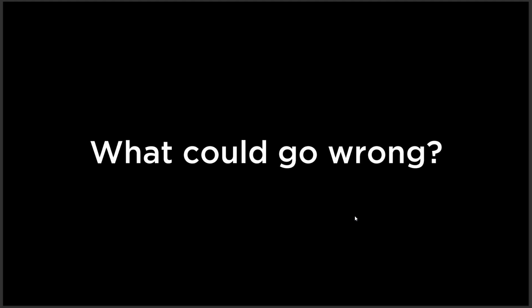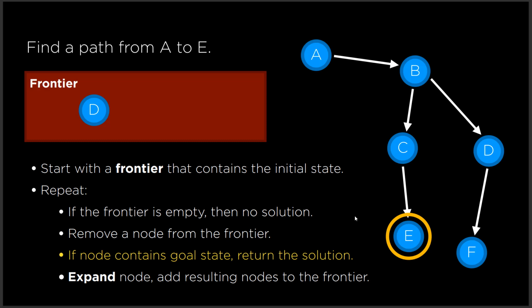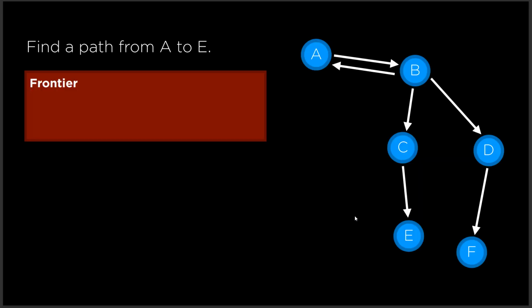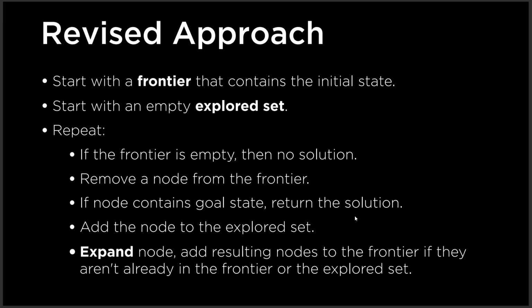But with the approach that we have used in this particular problem, what could go wrong? Just think about it. For example, I'm at node A, my frontier will be B, and I go to B. But now I can also go back to A. Previously we knew this is a directed graph, so I could go to C and D, but how would the algorithm know it can also go back to A? This can happen infinitely many times. We can go back to A, then B, then C, then again back from C to A. Like this it will keep happening.